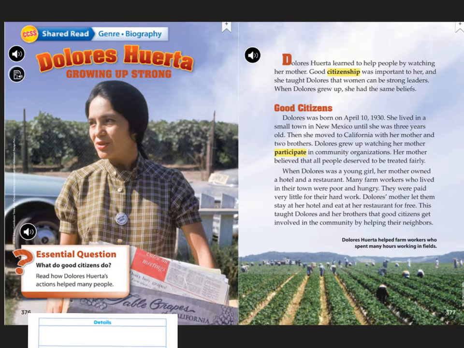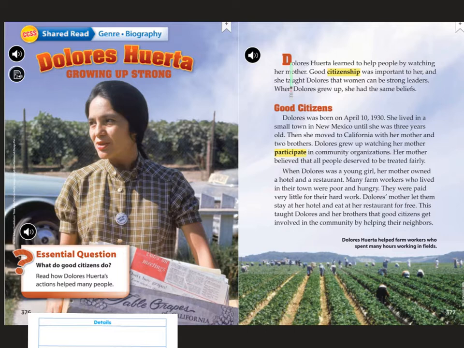I'm not going to tell you what the author's point of view is this time. You guys are going to be finding that out. I am, however, going to help you find some details that are going to help support your author's point of view. So let's go ahead and start reading. The nice thing is that when you have this in Wonders, you can click the audio button here, and if you're having a hard time reading, you can always listen to the text being read to you. But I'm going to model just looking at that first paragraph and the first section, and we're going to find some details.